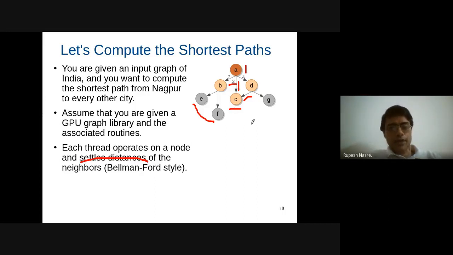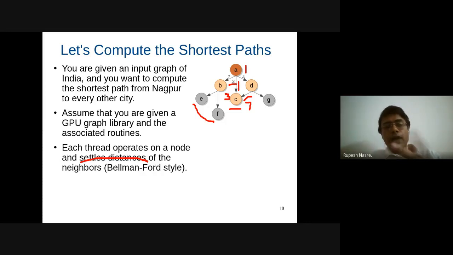Why is that required? Let's say that I am updating the value of C from this side to, let's say, 3, and updating the value of C via the other side as, let's say, 7. Now, what should be the distance of C? We would like the distance of C to be 3, which is the minimum of the two. But if we do not follow any synchronization, then it's possible that the thread which is pushing the distance 7 might update it first, and the other thread which is pushing the distance 3 might update it later, in which case you are safe. The final value will be 3.